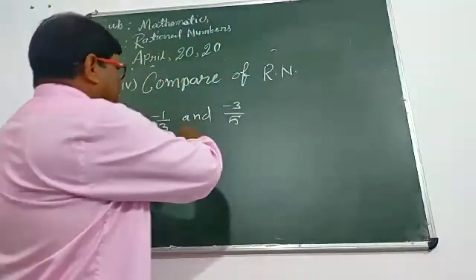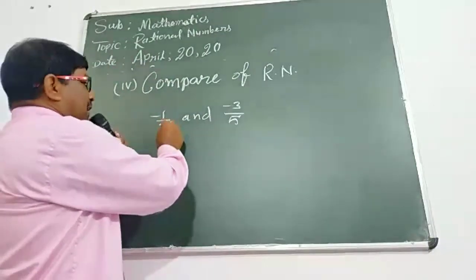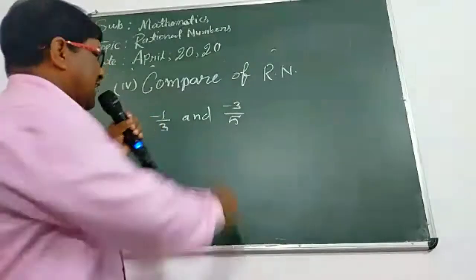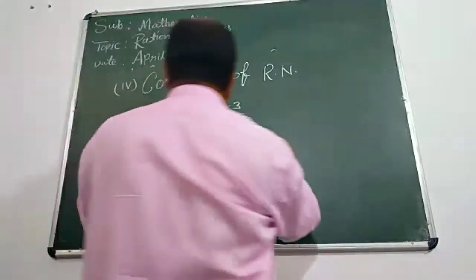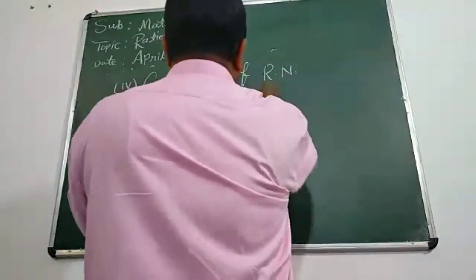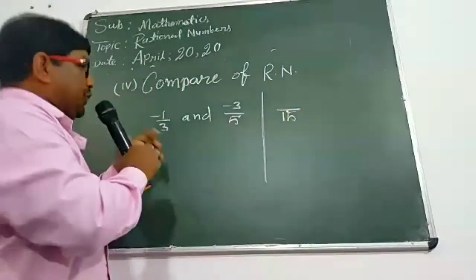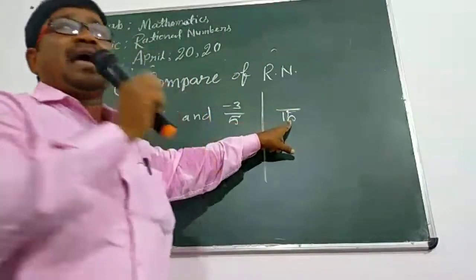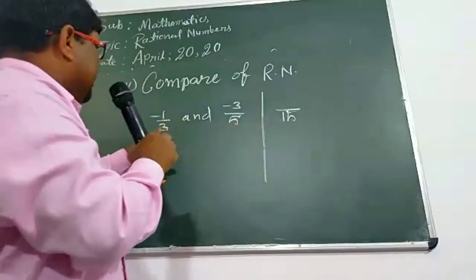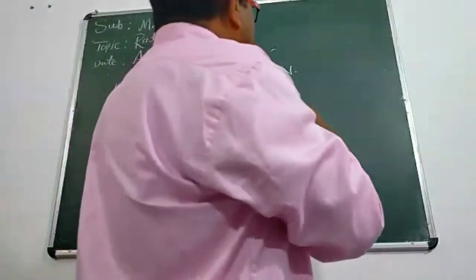So, in the comparison, first of all, we should get the LCM of 3 and 5. Do you know what is the LCM of 3 and 5? Yes, 15. So in the first rational number, you will use the LCM 15 as the denominator. Now divide the LCM by 3. 3 5s are 15, you are getting 5.